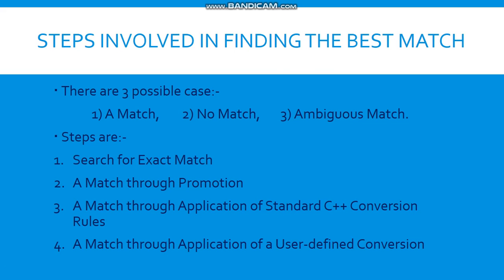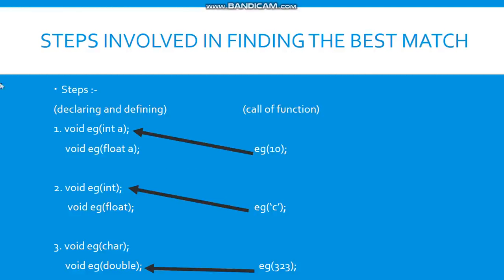Now let us see a small program to understand how function is being overloaded. Before going into the program, let us see an example of how the compiler finds its best match. The first one was finding the exact match. Here we are calling with an integer value, and it will go to the declaration part and find its exact match, which is this. Here it has an argument as integer, so it will call this.